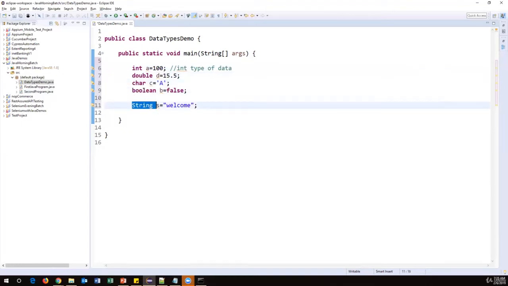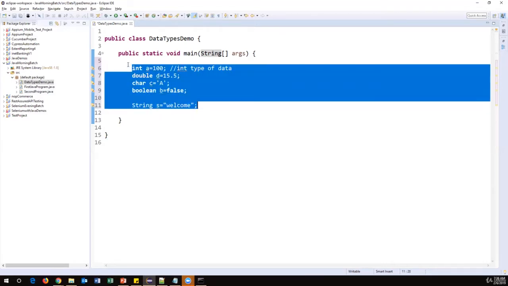String is a derived data type because string is a predefined class in Java. That's the reason it is giving a different color. So string is a predefined class in Java, and we can also use string as a data type. That's the reason I said create a variable of string type, and I have stored a string. Strings we always have to include in double quotations. Okay, remember this. I have created a few variables which contain some data.